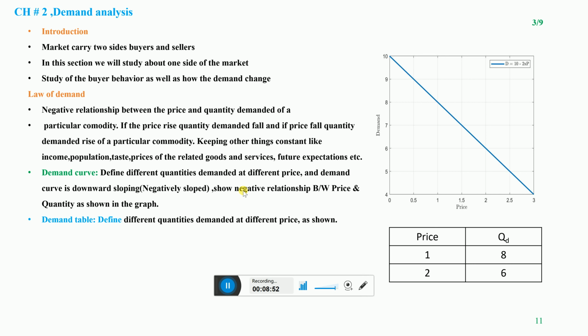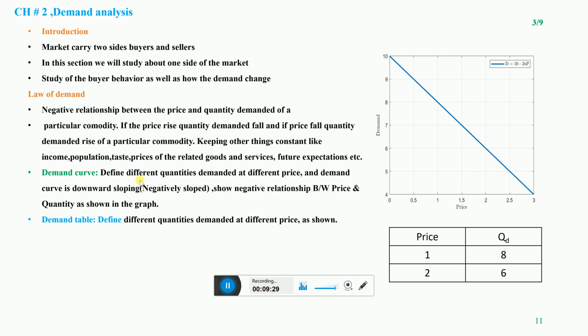From this demand table we can draw the demand curve, and the demand curve again shows the negative relationship between the price of the particular commodity and the quantity demanded for that commodity. When we plot these values, different quantities demanded at different prices, in a graph, this graph will tell us graphically the negative relationship between price and quantity demanded, as is very clear from the graph.